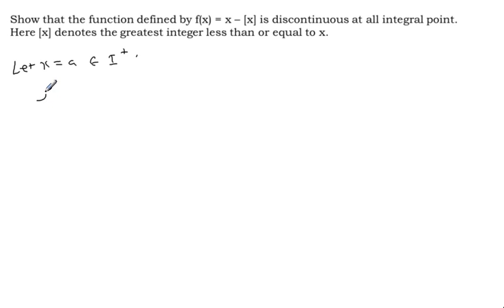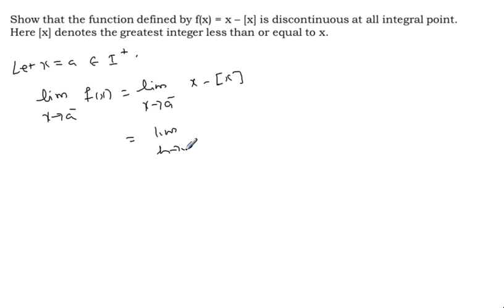Now what is the left hand limit? Limit x approaches a from the left side, f of x, which is limit x approaches a from the left side, x minus square bracket of x. This is the greatest integer function.